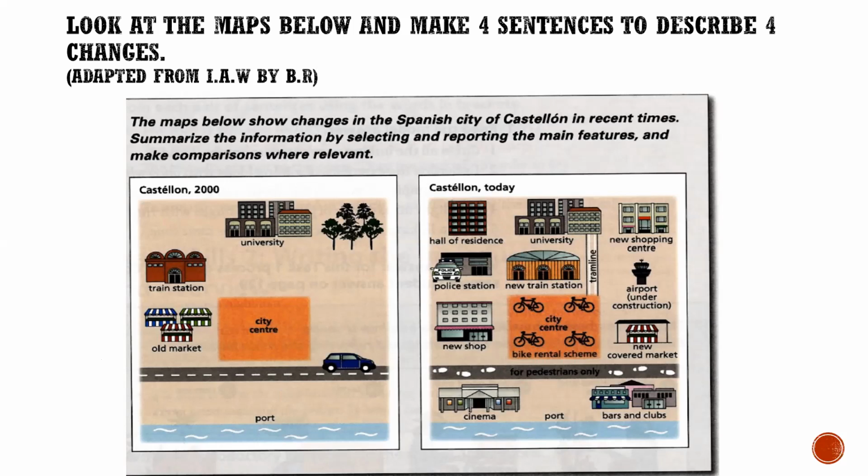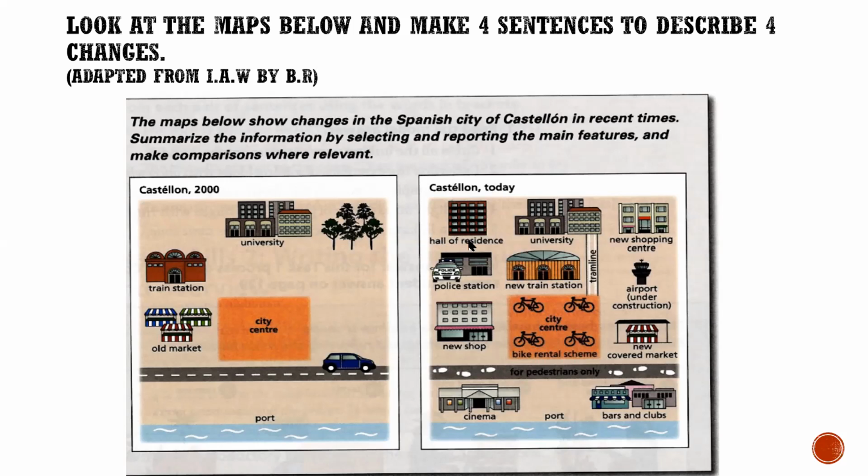Okay, so the area which was vacant in 2000 has been given to a hall of residence, a hall of residence to accommodate more university students.